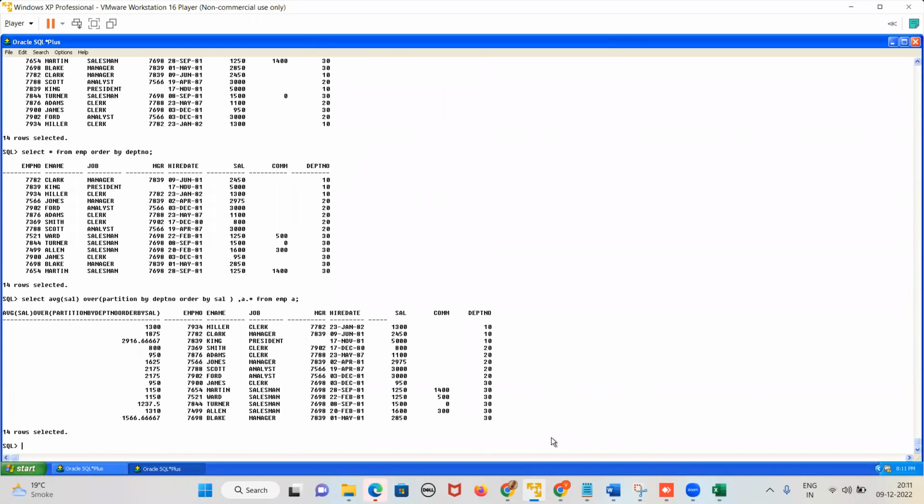So for department 10, the first value coming is 1300. And then the next value is 2450. And the last value is 5,000.